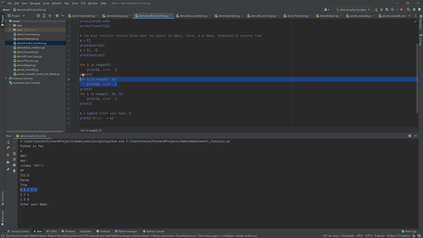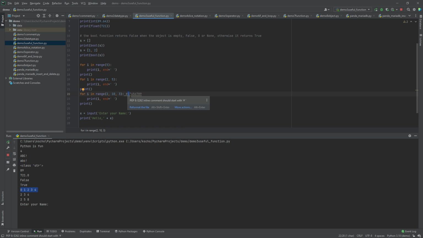And we can also introduce a step here to indicate how many indices we are going to skip. So if we start from 2 and stop before 10, originally it should be 2, 3, 4, 5, 6, 7, 8, 9. But after printing 2, we will go 3 steps.